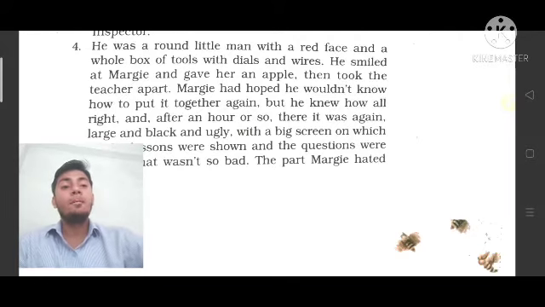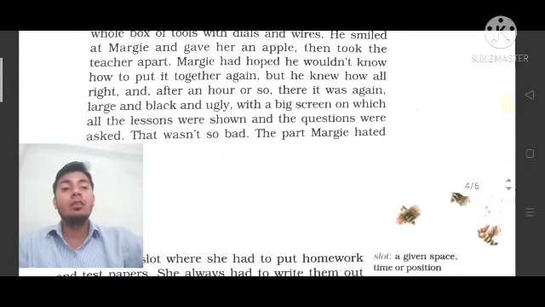Correct. So there it was again, large and black and ugly. It means so once again a teacher appeared. Ugly means over here because she doesn't like it, so she was, you can say, not interested.